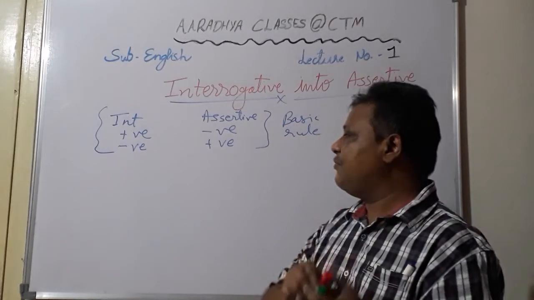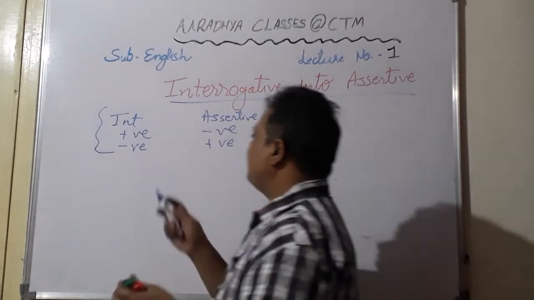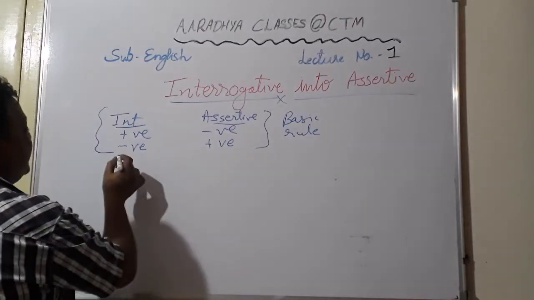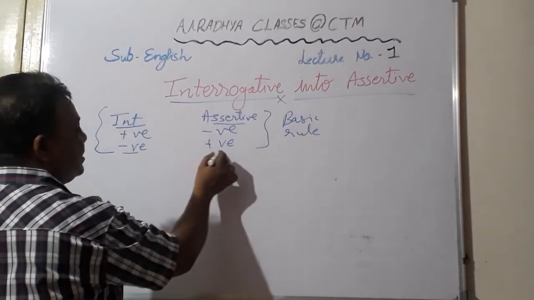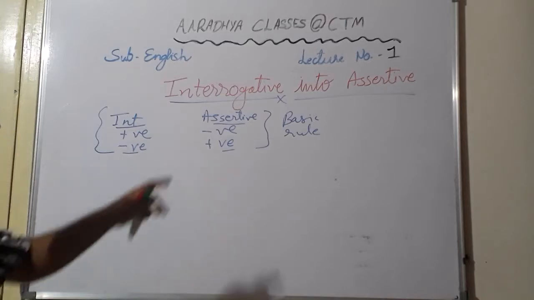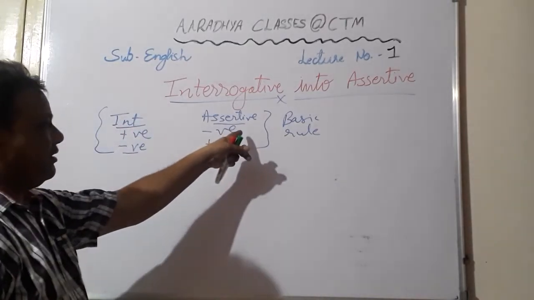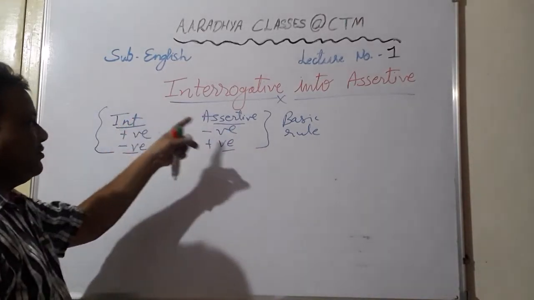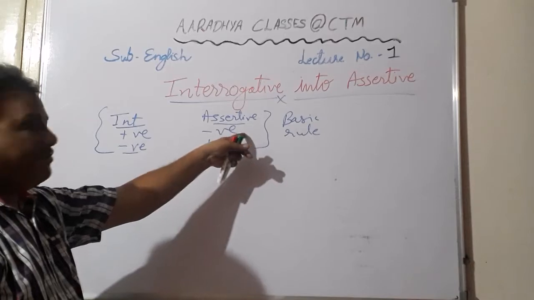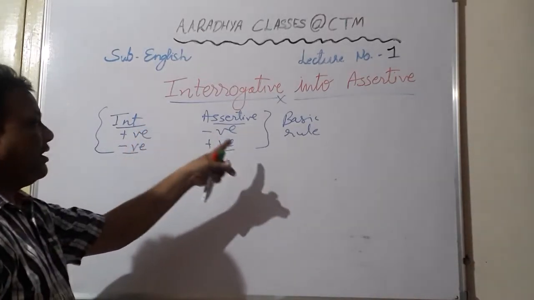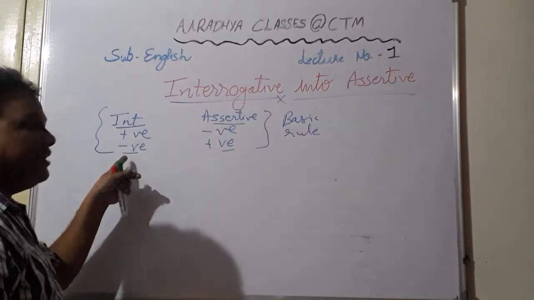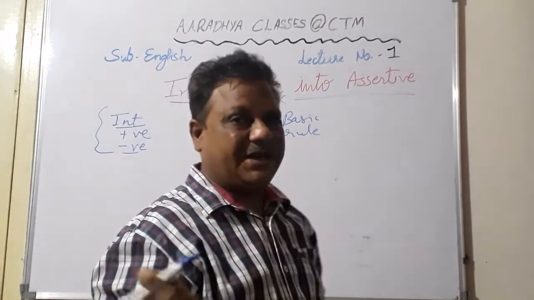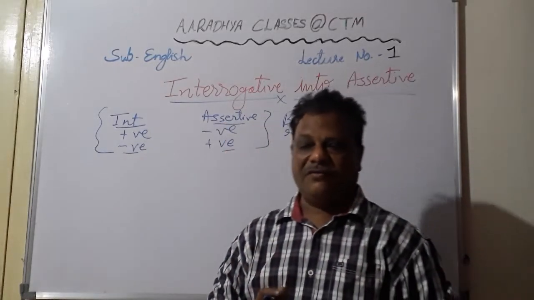And what is the basic rule over here? That when the given interrogative sentence is positive, its assertive is negative. And when the given interrogative sentence is negative, its assertive is positive. Okay, it can be the other way around also. Students, you may be given the assertive sentence and you are asked to convert it into interrogative. So here you see, if assertive is negative, its interrogative will be positive. If assertive is positive, its interrogative will be negative. So both the ways it can be done. Okay, when one is positive, another will be negative. That's what you keep in mind for the time being.